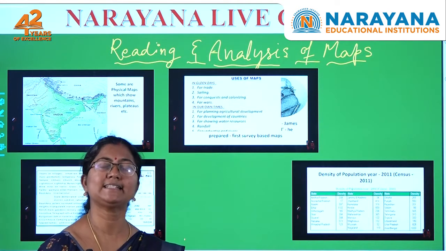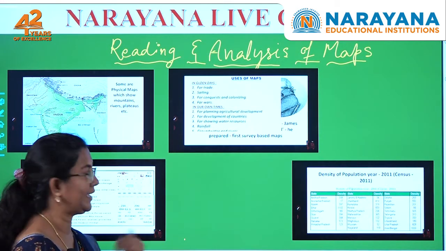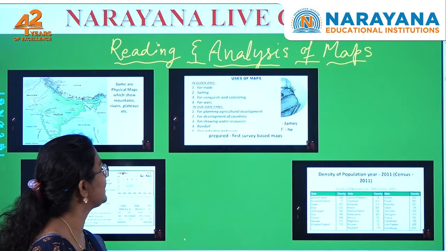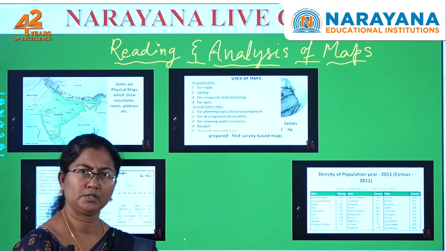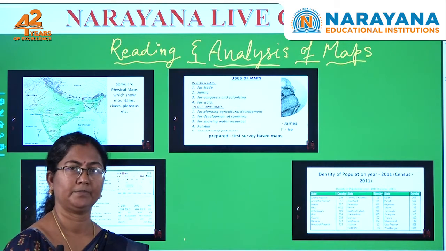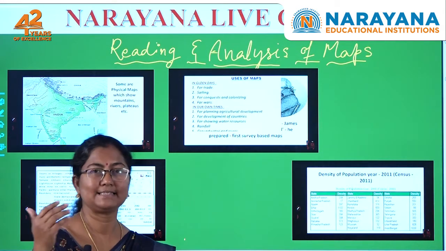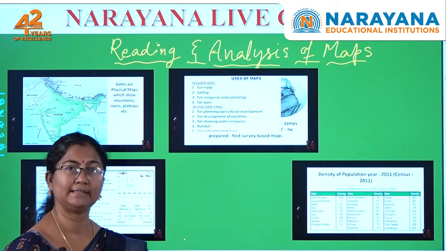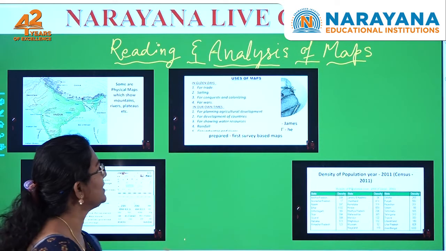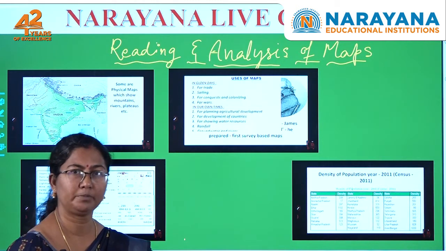In olden days, as we have said, the main purpose was trade, sailing, conquest and colonizing, and wars. These were the main uses of maps in the olden days. As we have said, the Sumerians drew maps to mark the lands they had and to know how much land they had. In this way, the uses of maps differed from the ancient period to the modern period.